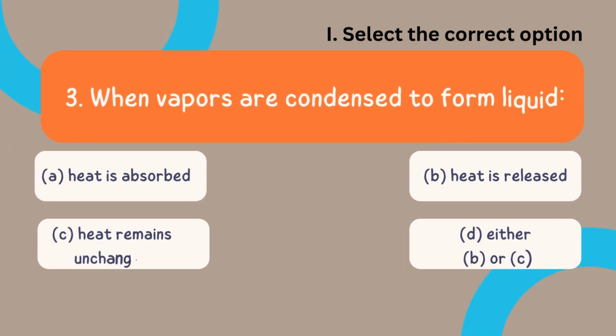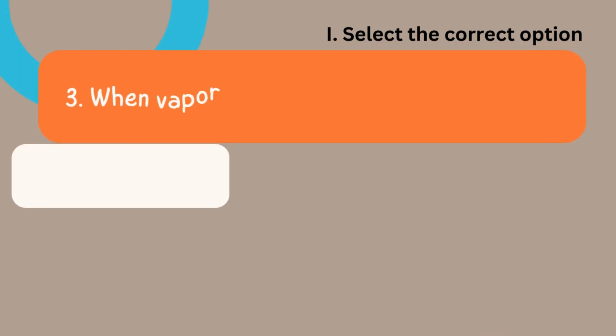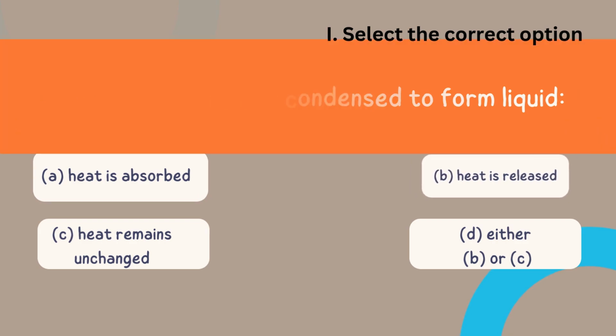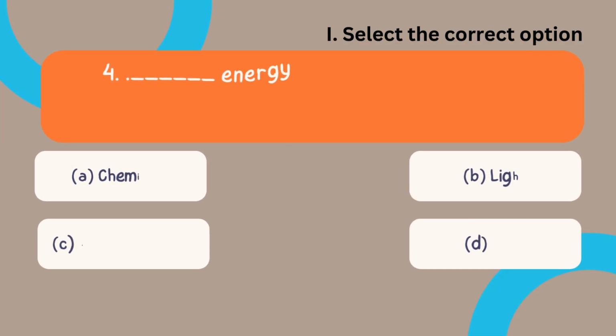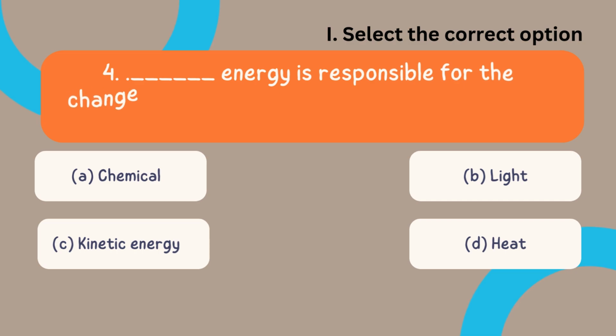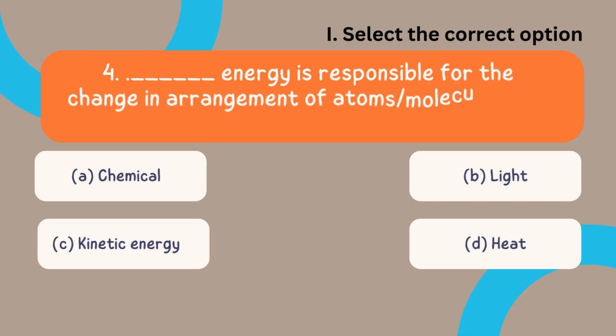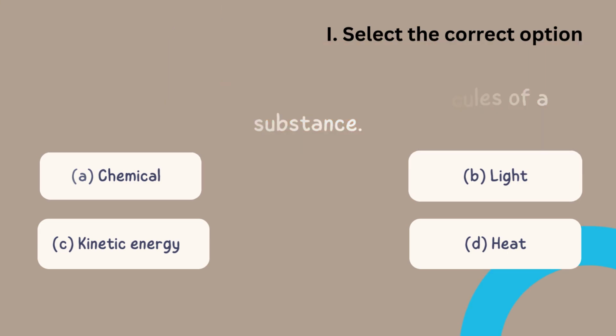Now question number 3. When vapors are condensed to form liquid: A. Heat is absorbed, B. Heat is released, C. Heat remains unchanged, D. Either B or C. Answer is B, heat is released. Question 4. Dash energy is responsible for the change in arrangement of atoms and molecules of a substance: A. Chemical, B. Light, C. Kinetic energy, D. Heat. Answer C.